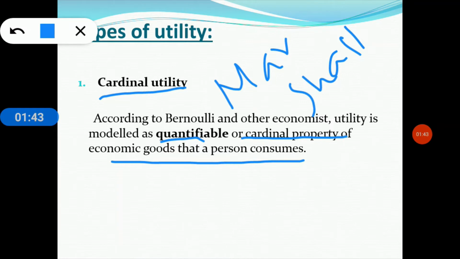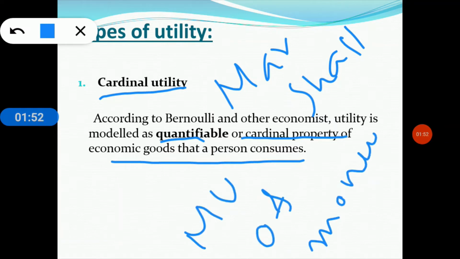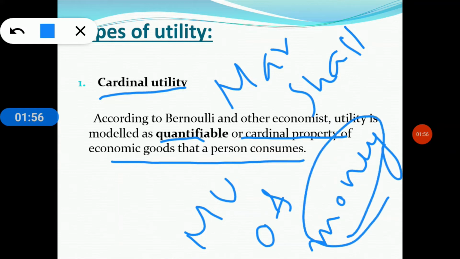Clear? And the third assumption is that the marginal utility of money is constant. Money varies from person to person and from place to place, and if money varies, it cannot give a correct measurement of the marginal utility of goods, because it is based on marginal utility analysis.